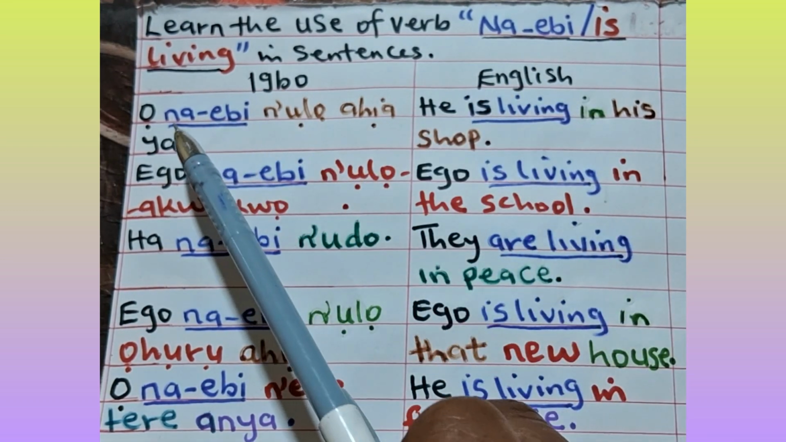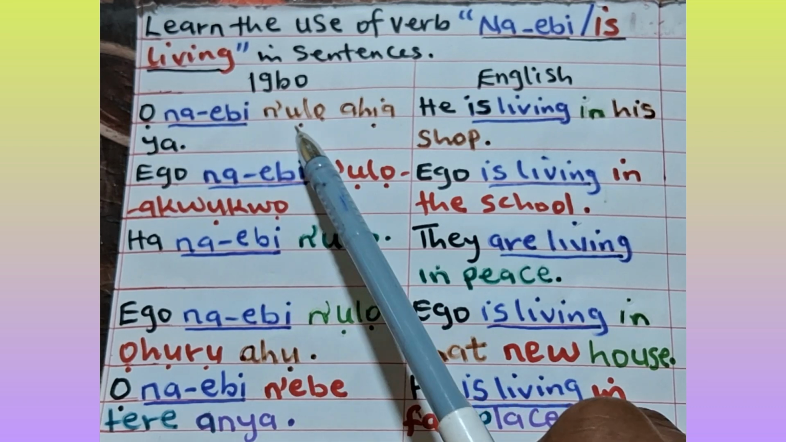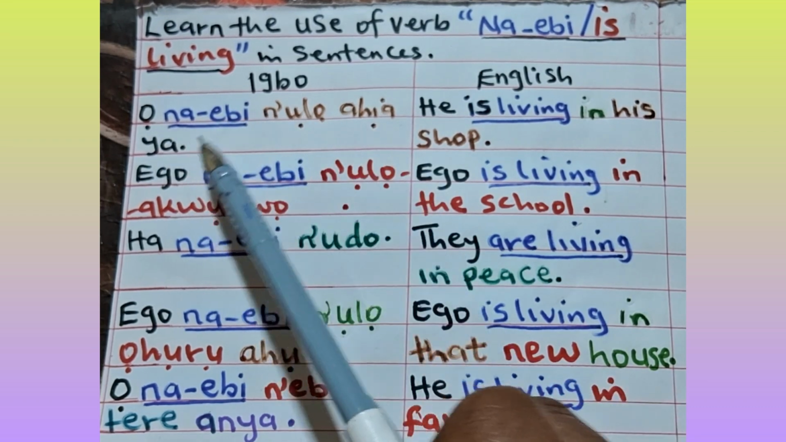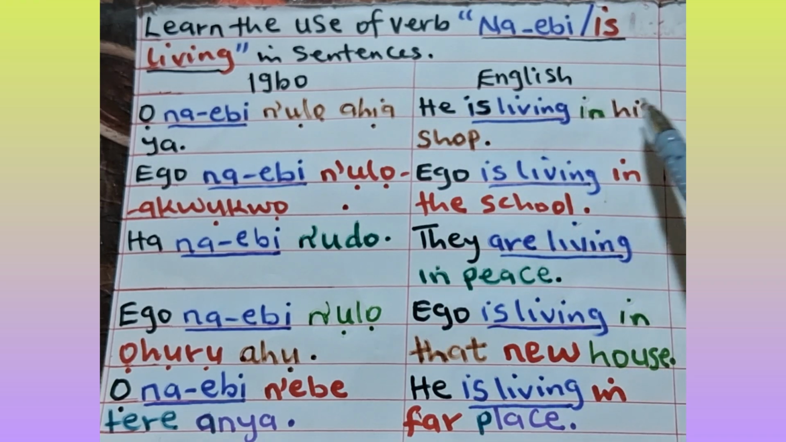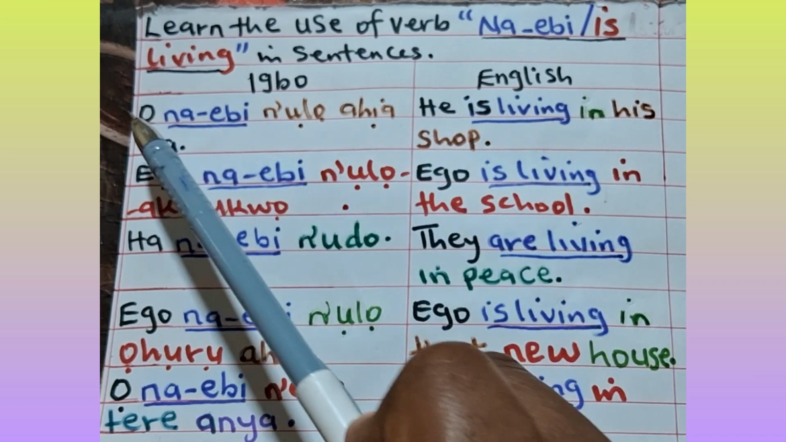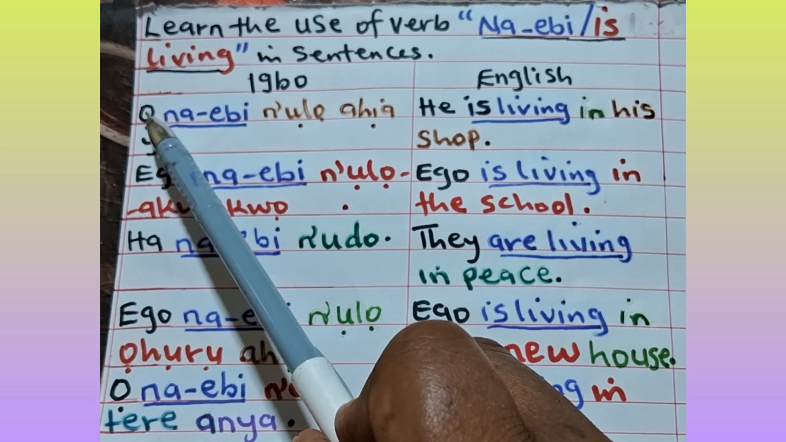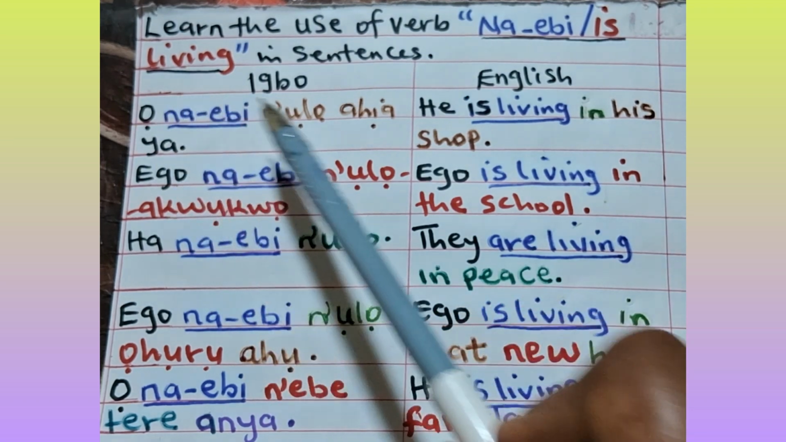Number one sentence says, Ọ na-ebi n'ụlọ ahịa ya. Ọ na-ebi n'ụlọ ahịa ya, meaning he is living in his shop. Remember, ọ here is our pronoun. It represents both he and she, and it also.